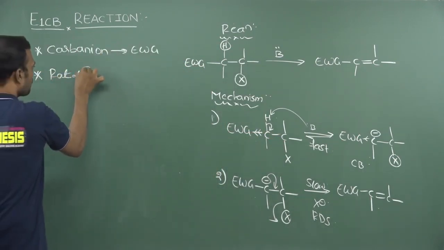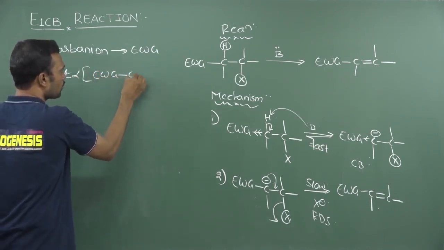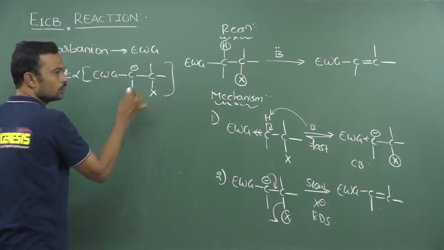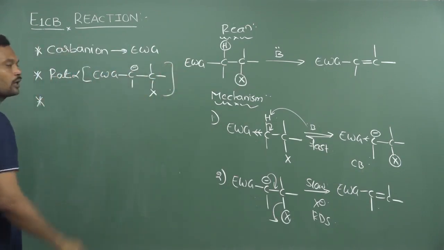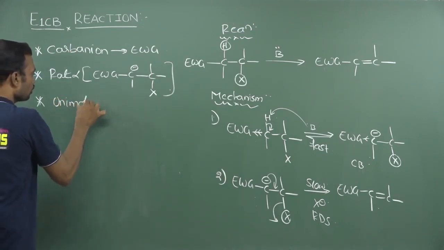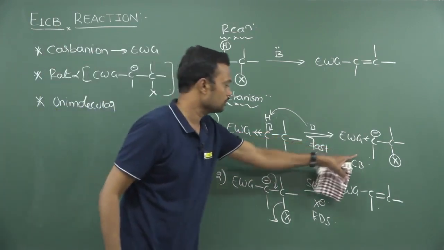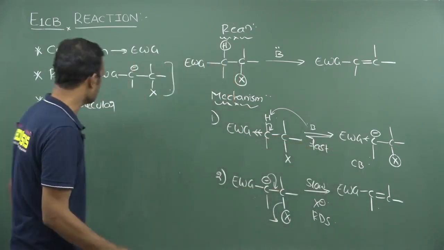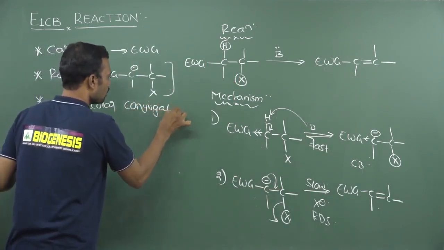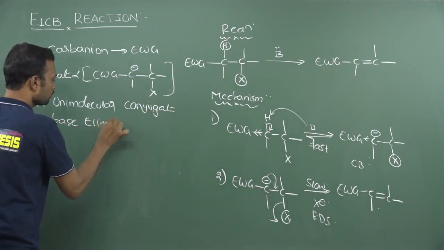See, the rate depends on only one intermediate. The electron withdrawing group attaches to this, and finally there is X like this. Now how many molecules are involved in the rate determining step? Only one molecule. This is called unimolecular, and this is a conjugate base. It is the conjugate base of this acid. So that's why unimolecular conjugate base elimination reaction.